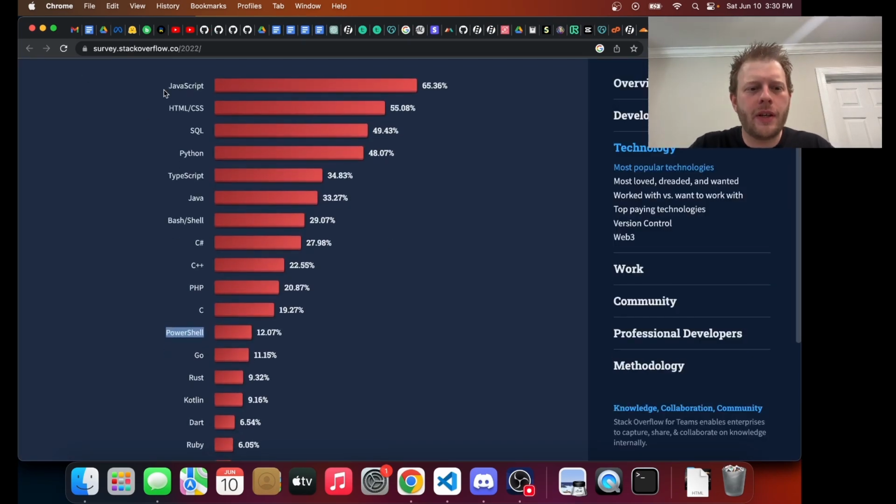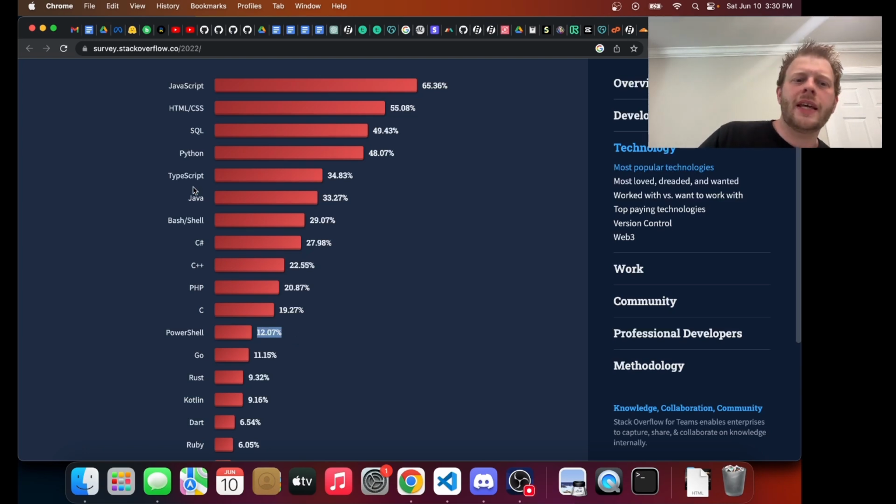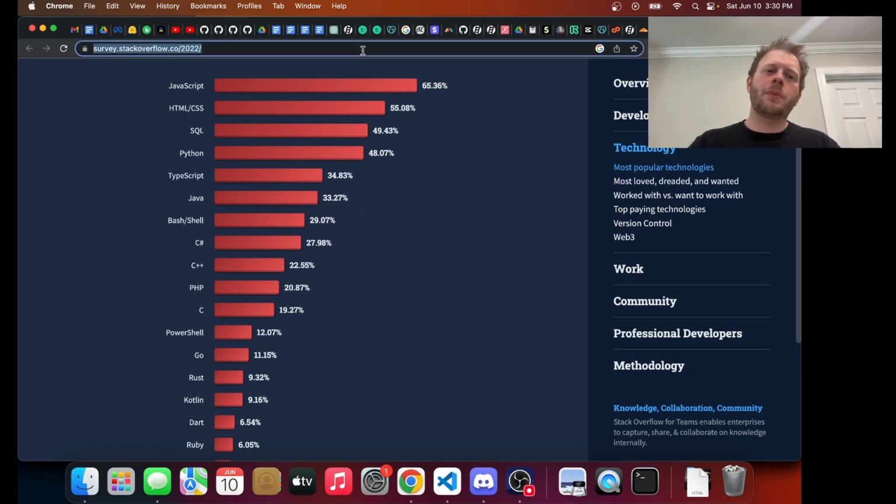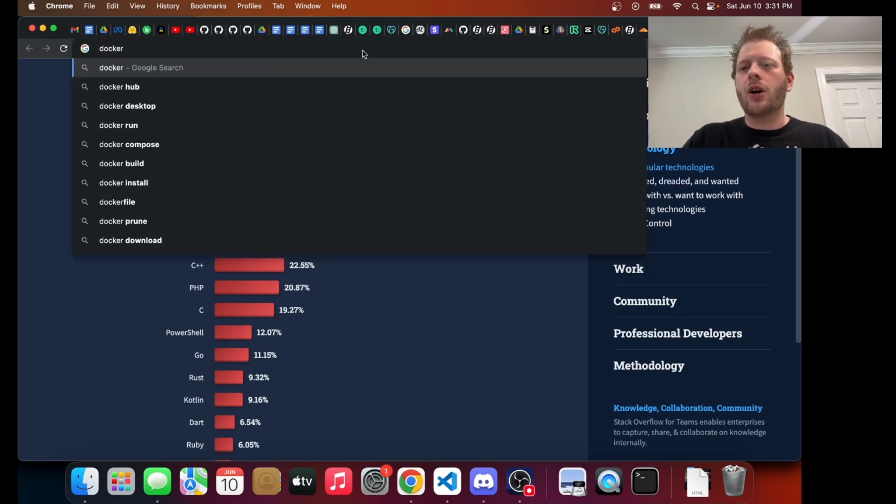Yeah, and so here we can see the developer survey. We can see pretty clearly, apples to apples, bash is at 30% and PowerShell is at 12%. Again, this number is understated because if you are working with Kubernetes or a Docker environment, you are working in a bash compatible environment, not a PowerShell environment. And many developers are using Docker or Kubernetes. Even if they are not writing bash scripts, they are still in a bash environment.